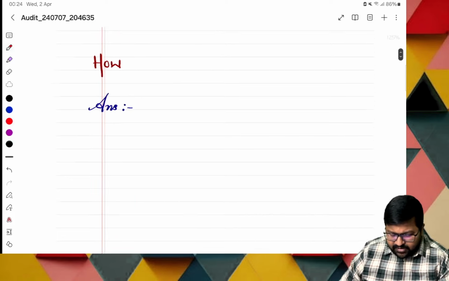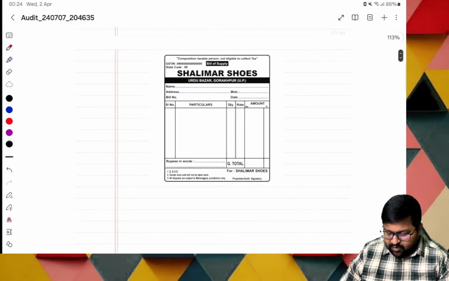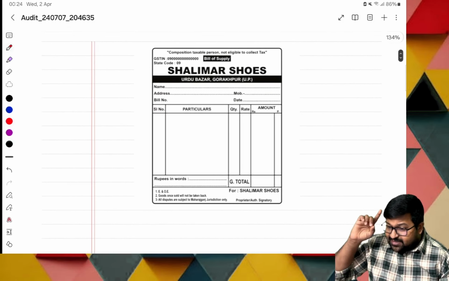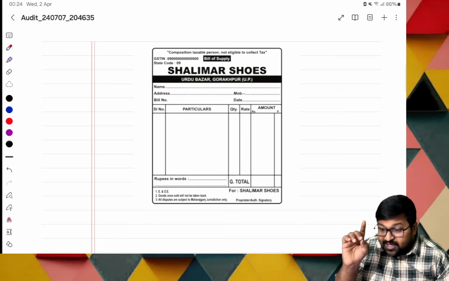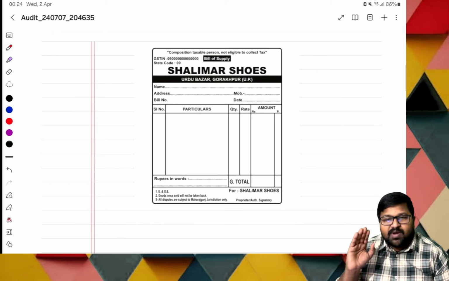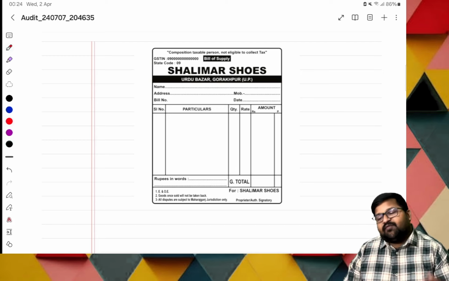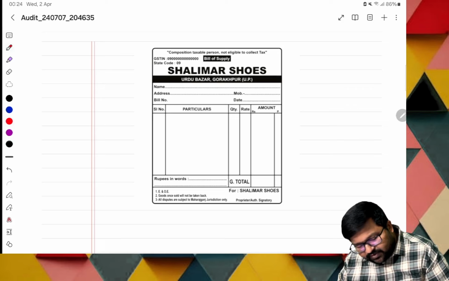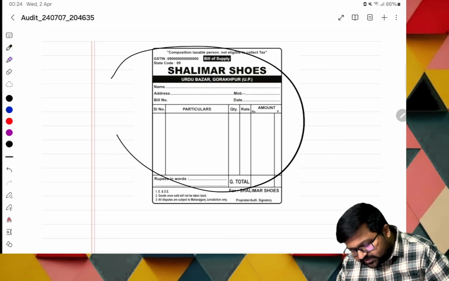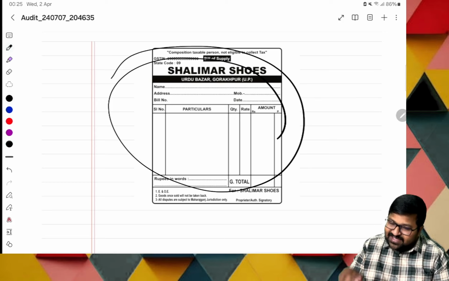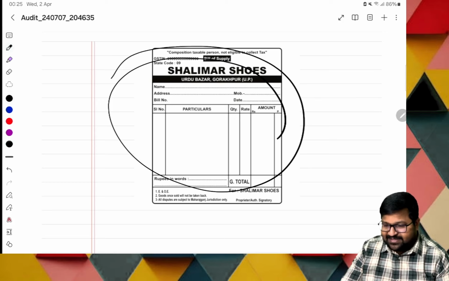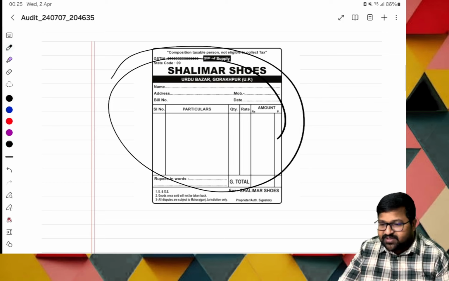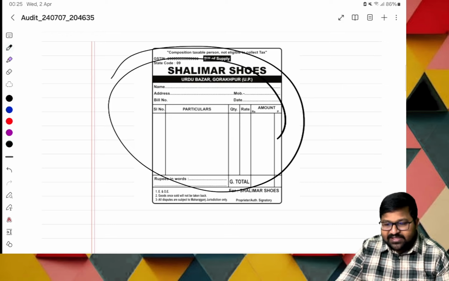That is most important. First, what do we need? The basic thing is a document, that is nothing but an invoice. The very first fundamental part is the invoice. Using this invoice, we enter the invoice details into journals. From the journals, we prepare ledgers, and from the ledgers, we go to the trial balance.